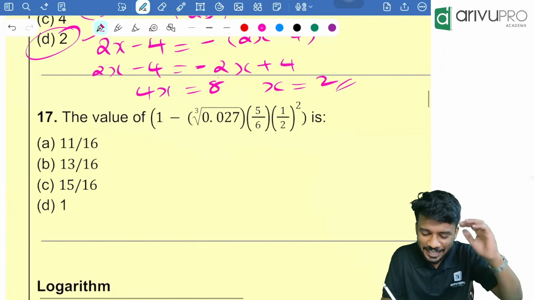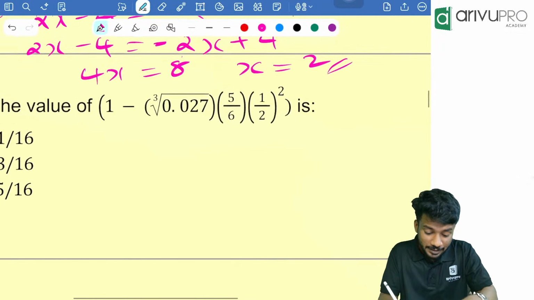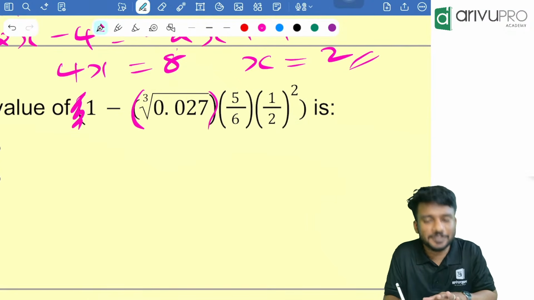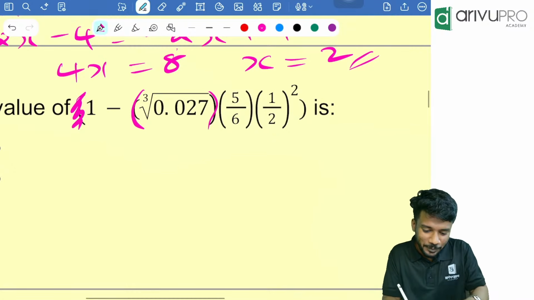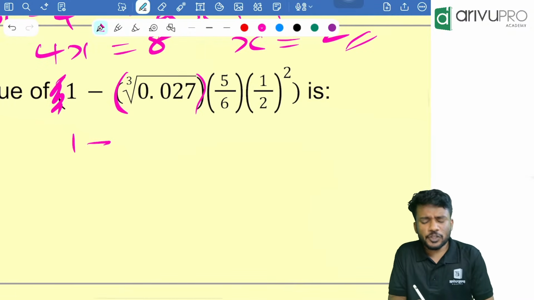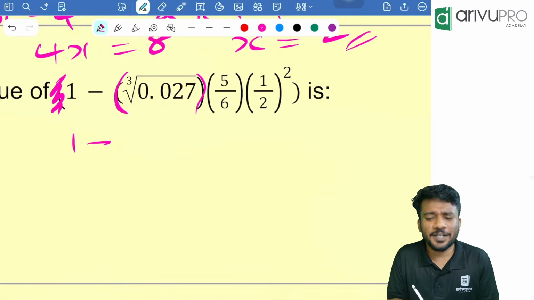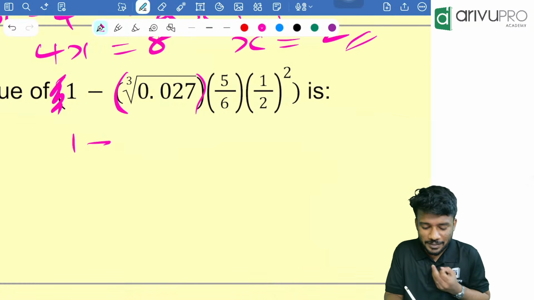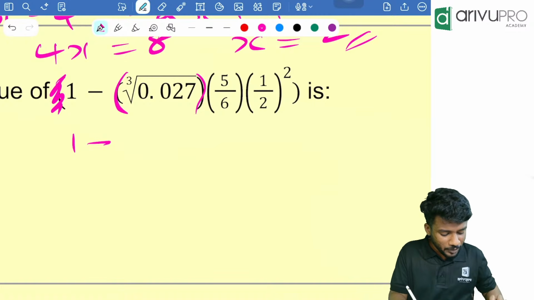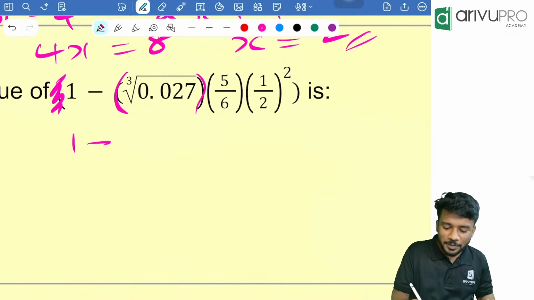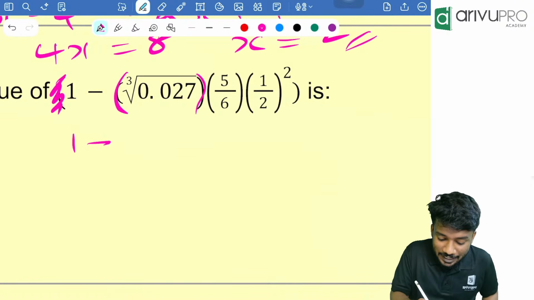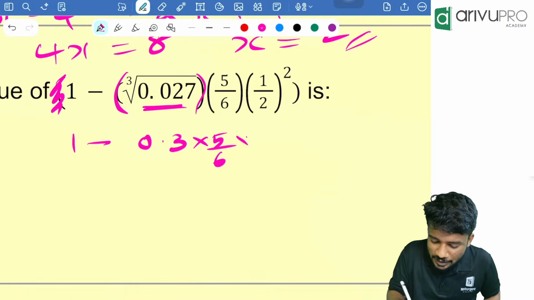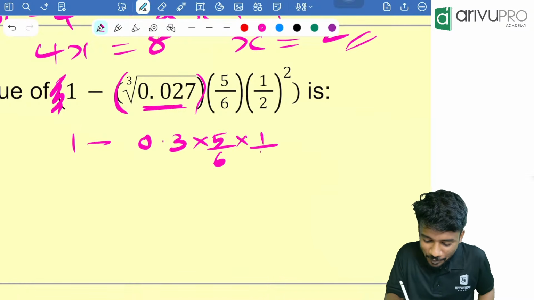Yes. Next question. Again, we need to use our calculator. Here, one thing you should look carefully is this value. This into this. Don't read it indirectly. Now, cube root of 1 minus, people, cube root of 0.027 is what? We know that 3 cube is 27, so 0.3 cube will be 0.027. So I can write this value as 0.3 into 5 by 6 into (1 by 2) the whole square, which is 1 by 4.